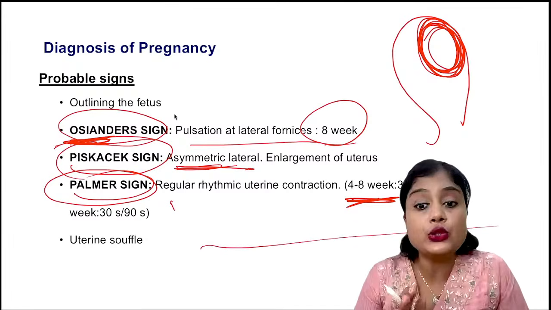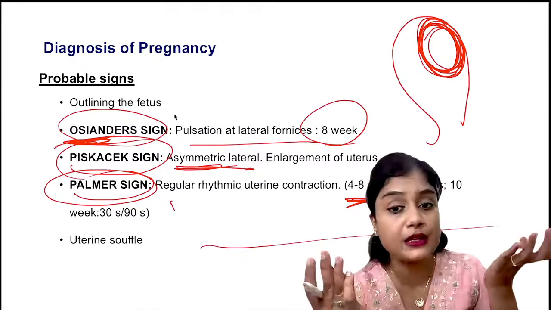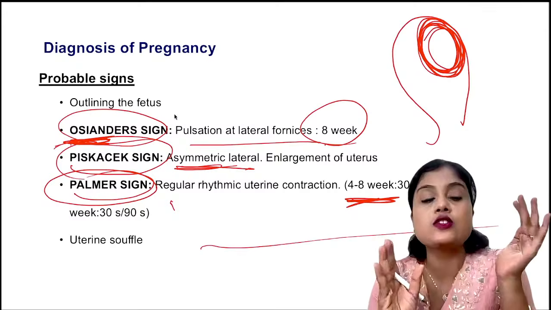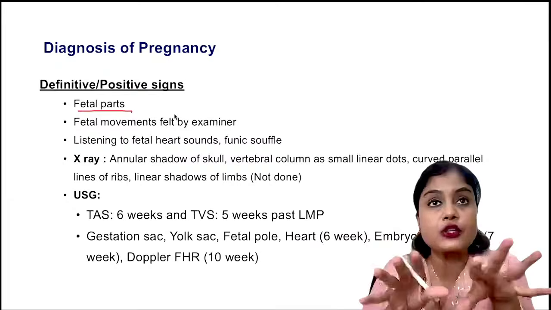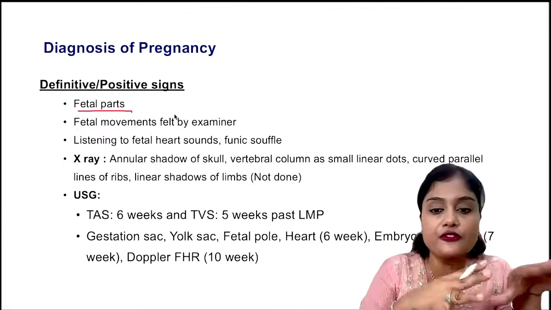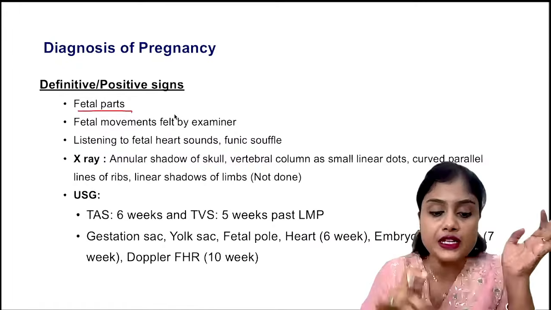Then coming to the definitive signs. Recent questions were in presumptive and probable. Maybe this time they will give you a definitive sign. So what are the definitive signs or positive signs? These are your fetal parts. When you check, you can feel the fetal head. You can feel the fetal limbs. You can feel the fetal back. So this becomes your definitive sign.